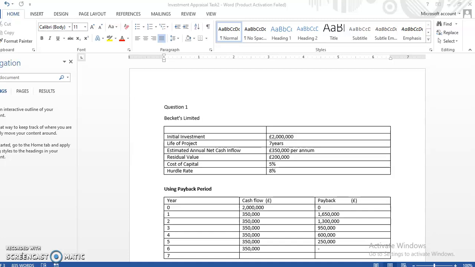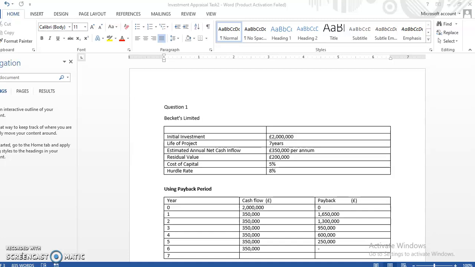It is a system whereby we do not recognize the time value of money. What we are simply concerned about is to be able to recoup our money at a stated given period of time. It can be in the policy of the organization that in any project they invest in, they must attain back the capital invested within a period of 3 years. So any project that falls beyond 3 years is not viable, that is, not profitable, and the management may decide not to invest in such projects.